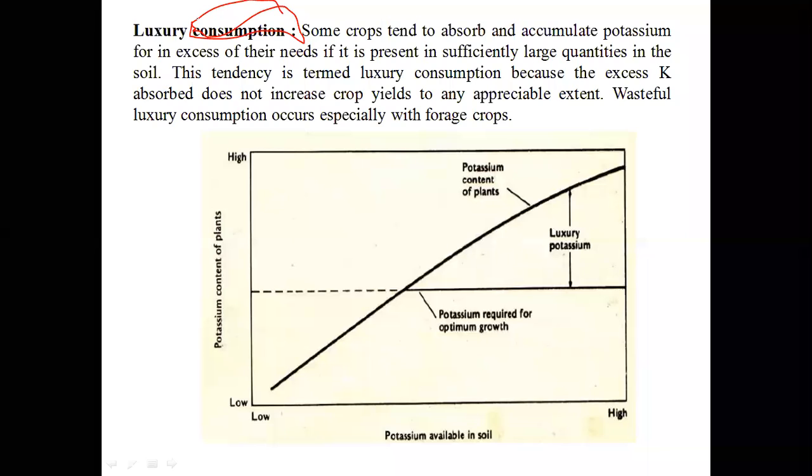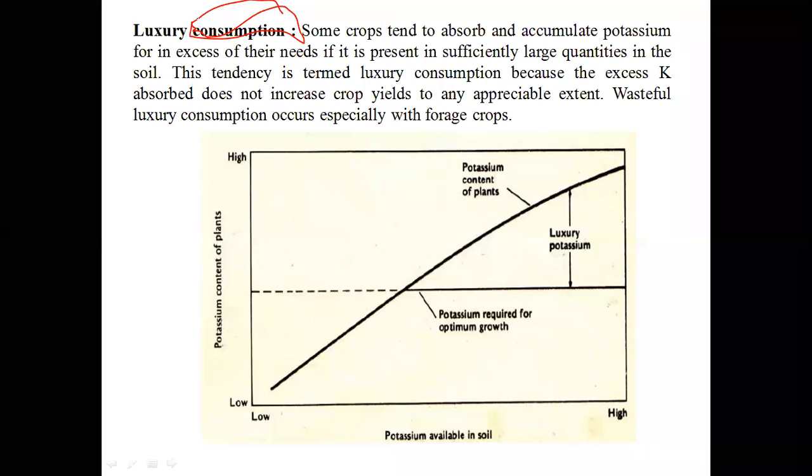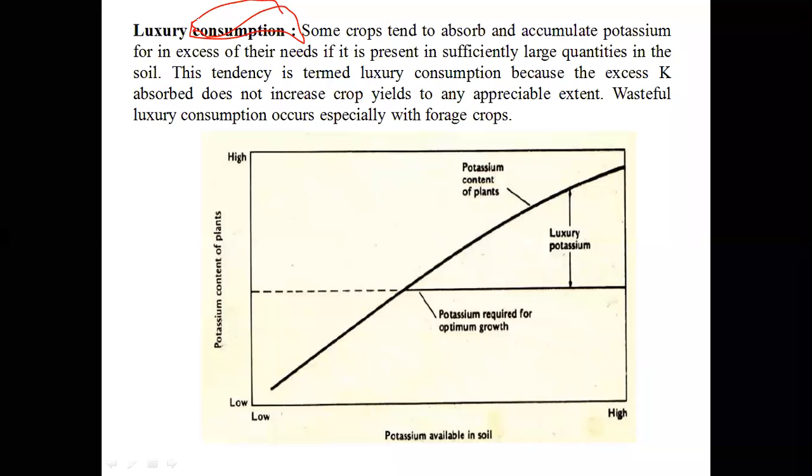And what this actually means is, if you add large quantities of potassium fertilizers to the soil than required, the crop will take that potassium, but there won't be any increment in yields.